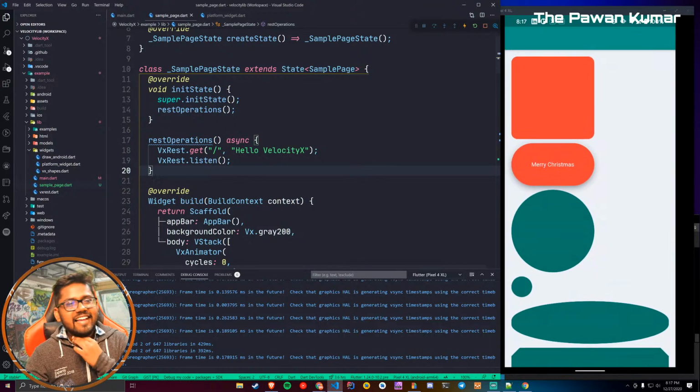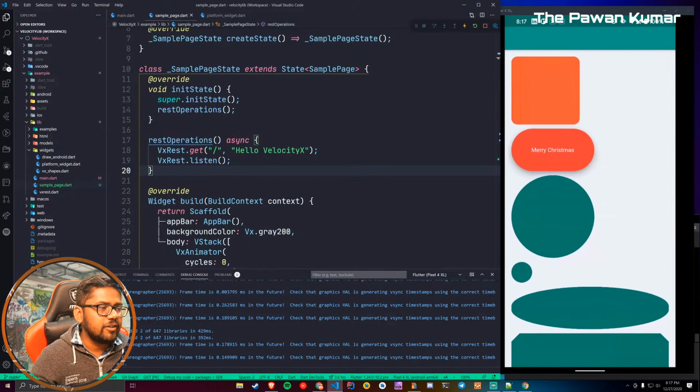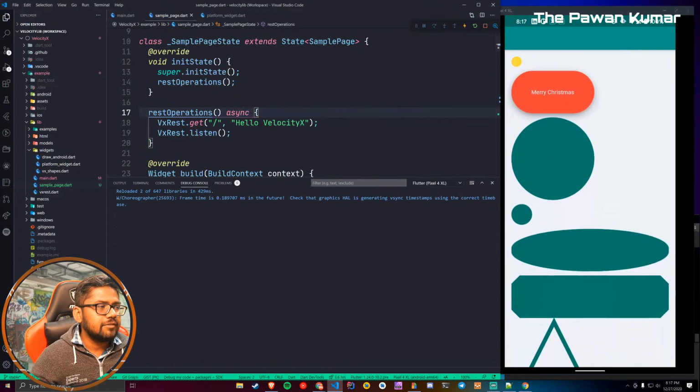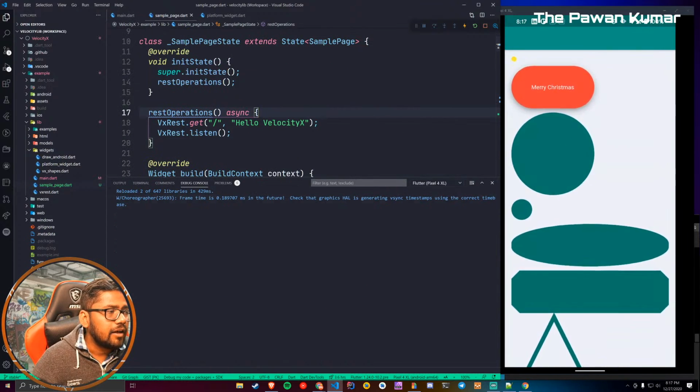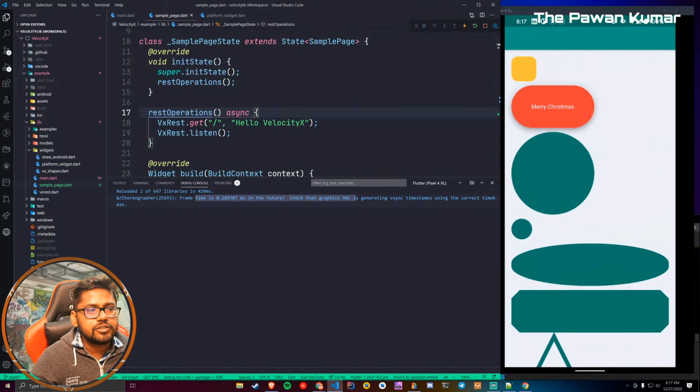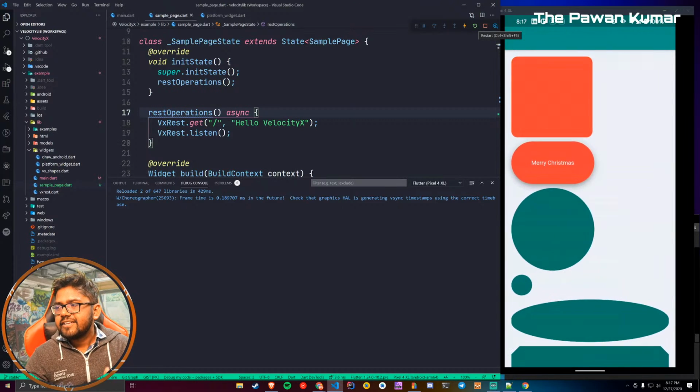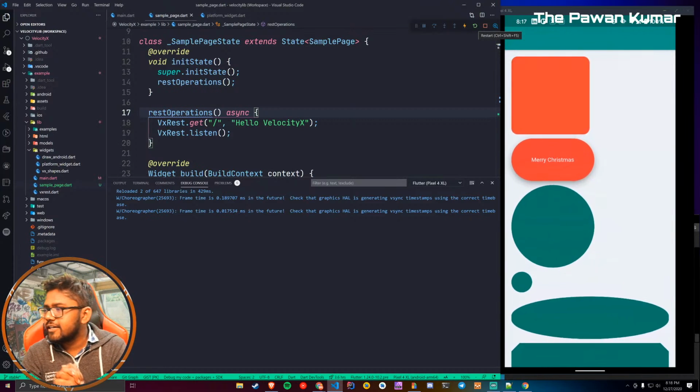You are done. Now let's do a hot restart, and also make sure you are looking into the debug console so that we can see what's happening. This is basically just for checking things, so you don't have to worry about this. Let's do a hot restart. Are you ready? When you are ready, then we will do a hot restart.